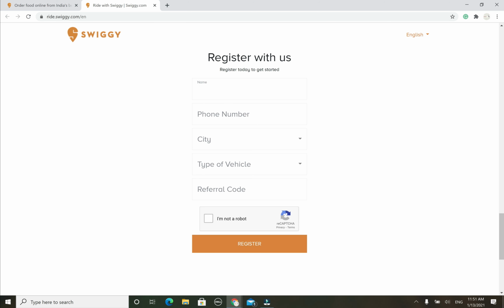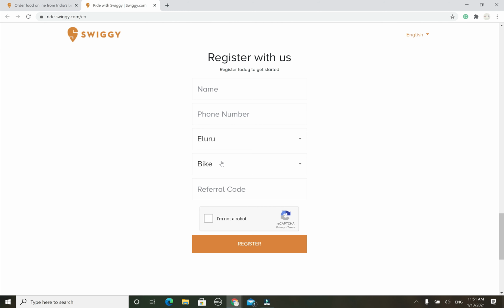So provide your name, your phone number, and which city you would like to provide the service in. You have a list of all the cities, which we saw a few minutes back. You can look for whichever city you want to provide the services in. Then once you select it, choose the type of vehicle, whether you have a bicycle or a bike. Both are acceptable, but a bike is much better. In case you do not have a bike, you can use your friend's or family member's bike. It is not necessary that the bike should be in your name.